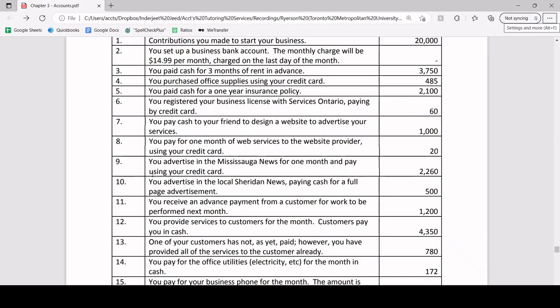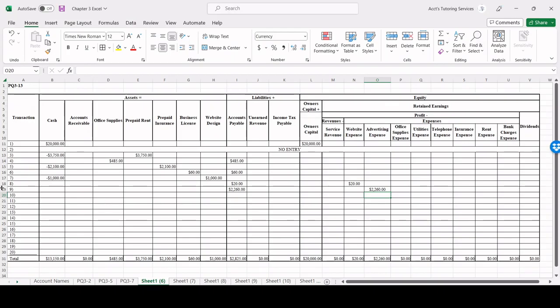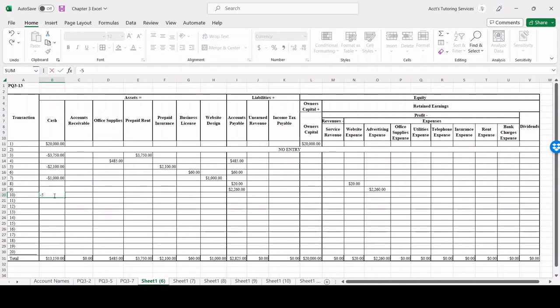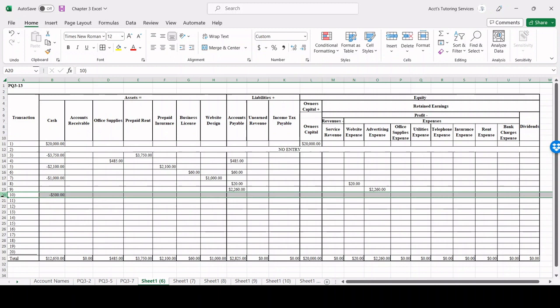You advertise in the local Sheridan News paying cash for a full page advertisement. Now we're paying cash, very important. We know that. Let's go in and decrease cash by $500. That's transaction number 10. And by the same token as transaction number 9, our advertising expense is going to increase by $500. Simple as that.